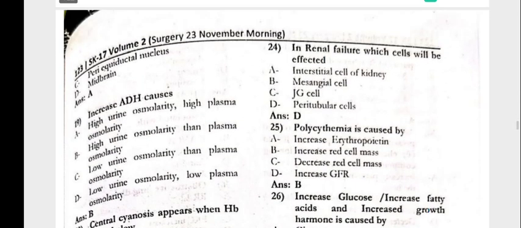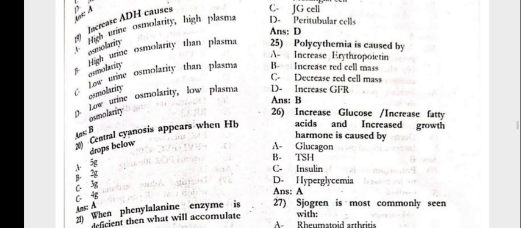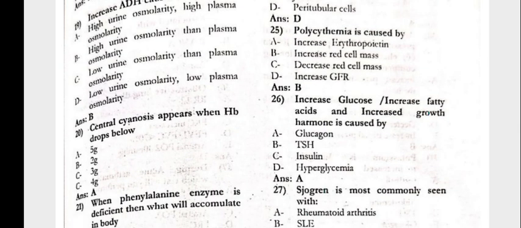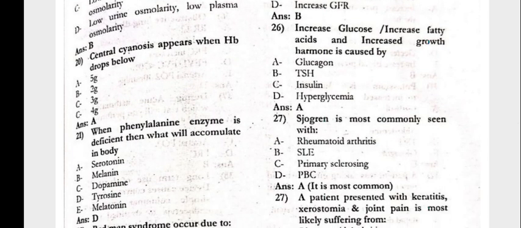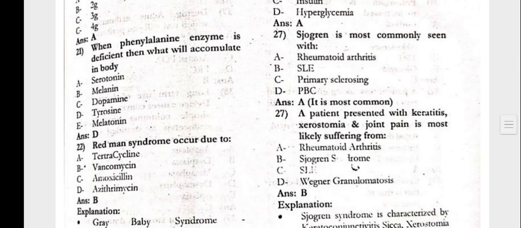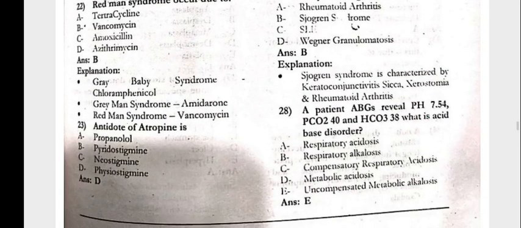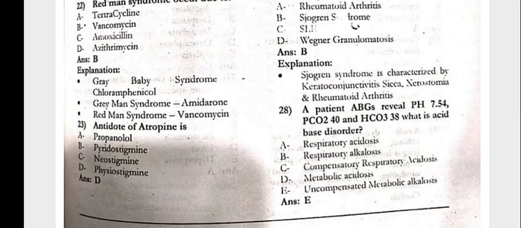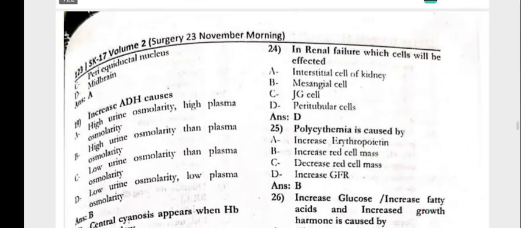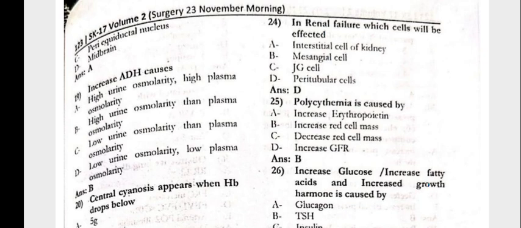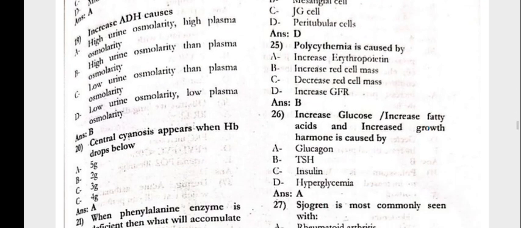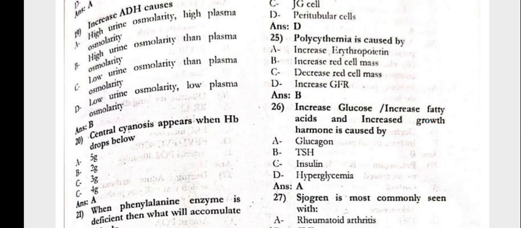Question number 19: an increase in ADH causes high urine osmolarity compared to plasma osmolarity. Central cyanosis appears when the hemoglobin drops below 5 grams. When phenylalanine hydroxylase enzyme is deficient, what will accumulate in the body? The tyrosine. Red man syndrome occurs with vancomycin. Antidote of atropine is physostigmine. Next, question number 24: in renal failure, which cells will be affected? The peritubular cells. Polycythemia is caused by an increase in red cell mass.